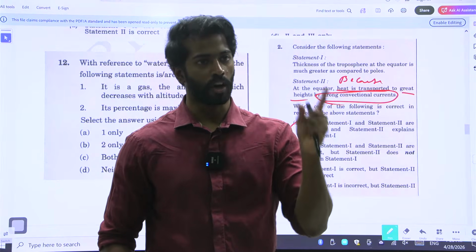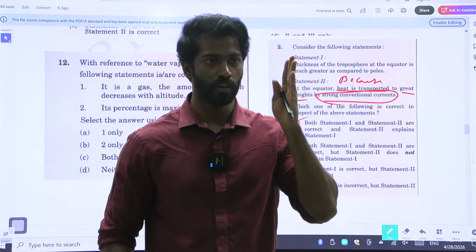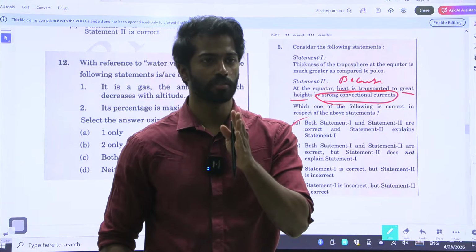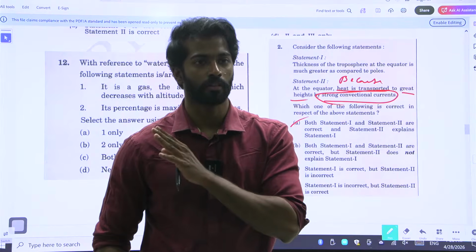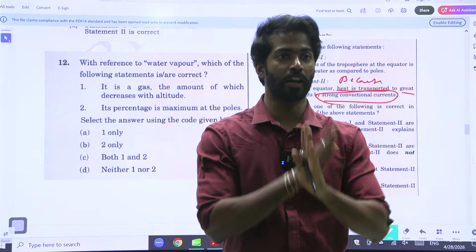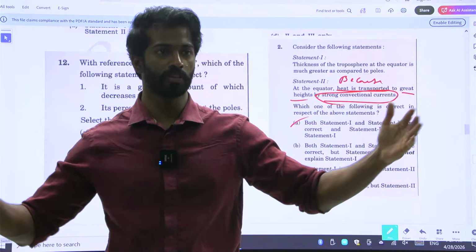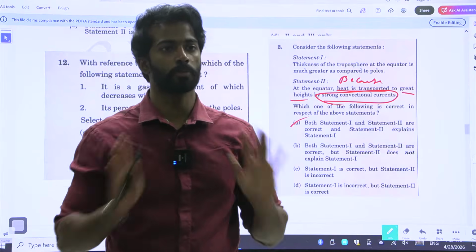If you study all the subjects in a similar manner, you'll be doomed. You have to study geography with concept, polity with powers and restrictions, economy with concept, history with timeline. Understand what UPSC is asking. Only then you will be able to be aligned. The syllabus of UPSC is very vast. You have to confine it. Only when you confine it, you will be able to study properly.